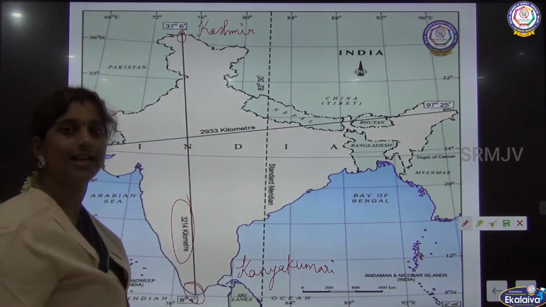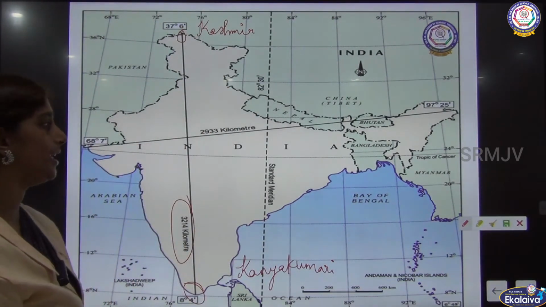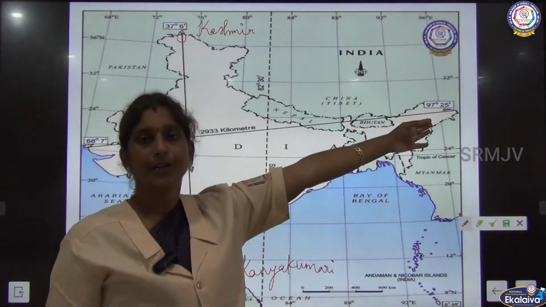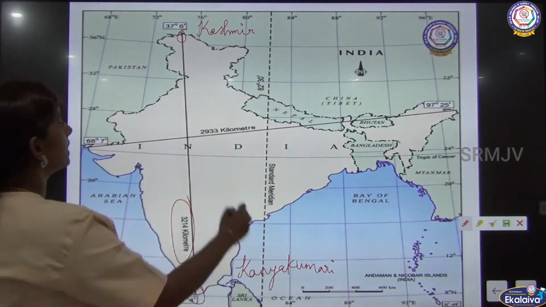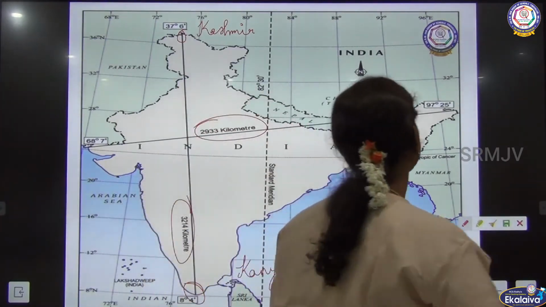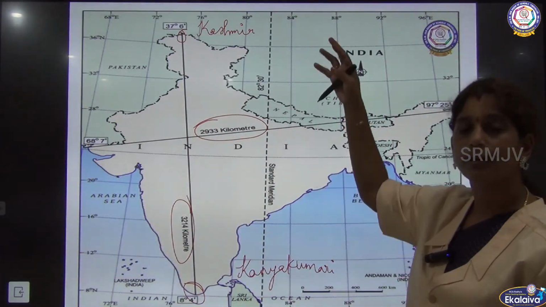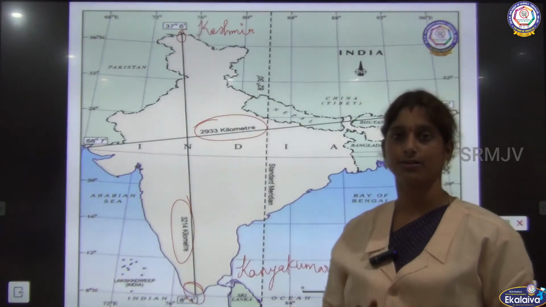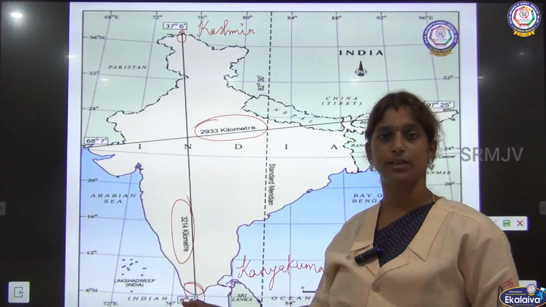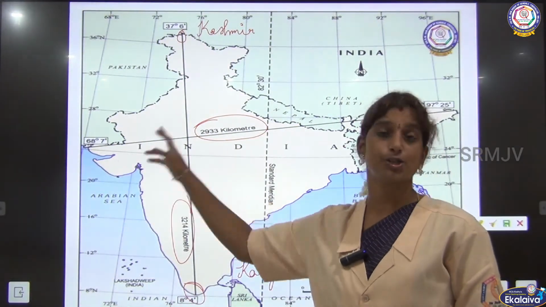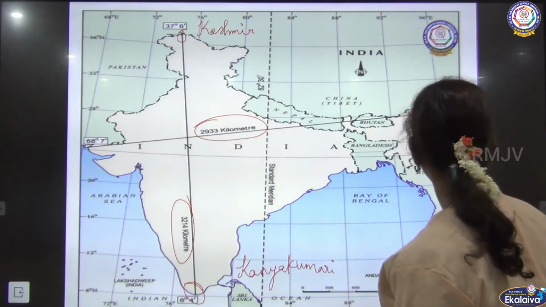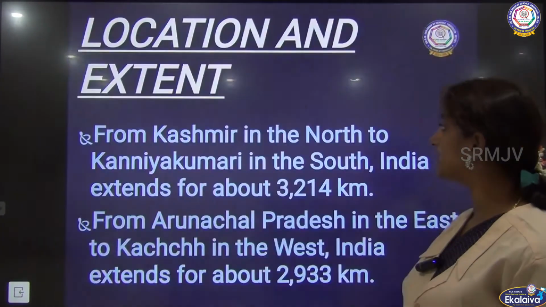And from the westernmost point up to the easternmost point, it is 2,933 kilometers. So the overall extent of the country from north to south is 3,214 kilometers, and from west to east, it is 2,933 kilometers.